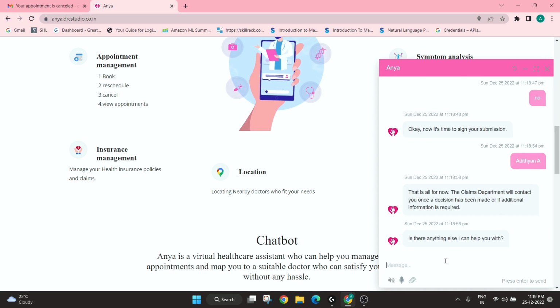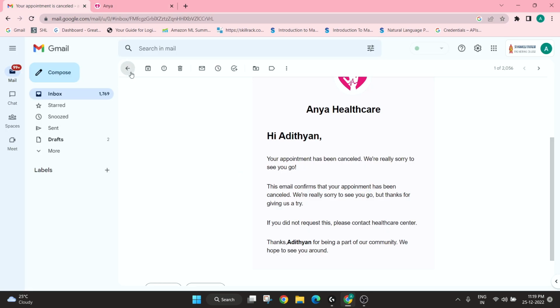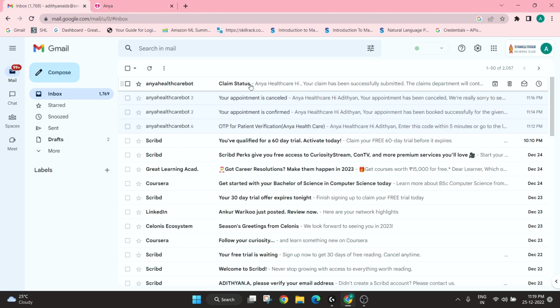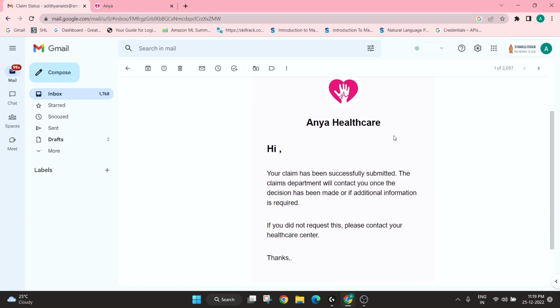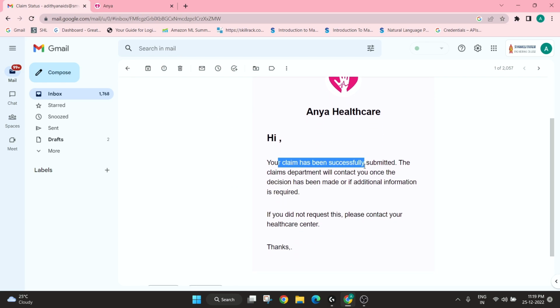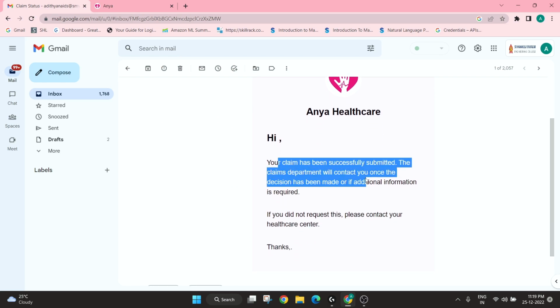It says that the claims department will contact me once a decision has been made or if additional information is required. Anya will also send an email to update me on my claim status. It seems that my claim has been successfully submitted and they will contact me after my claim gets accepted.